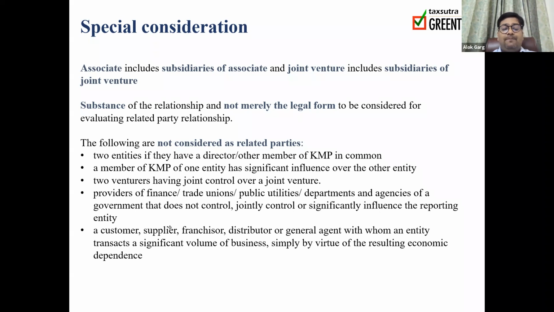So guys, substance over form is the key ingredient in any standard. Okay, so even in this case, you have to see the substance of the relationship. You are not required to see merely the legal form. What is the legal form? Okay, for example, in case of sale and leaseback transaction, A Limited has sold a property to its subsidiary with a commitment to buy back after 5 years.